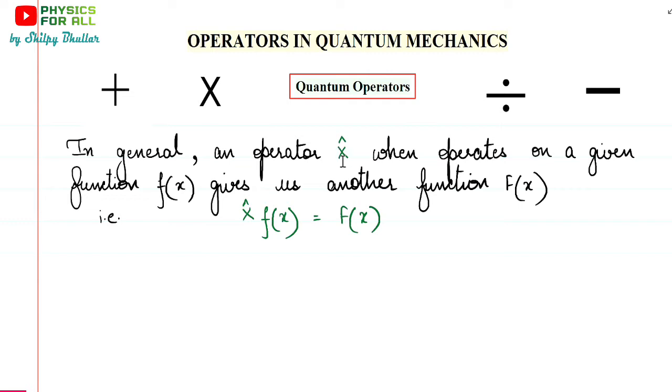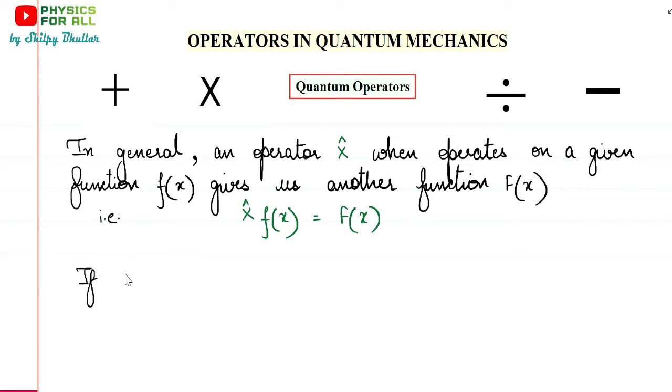When this x cap acts on this function, it would give us another function. It will perform its operation, and as a result we would obtain some different function. Because now f of x will not be the same as before, there would be some change and we will obtain, say, capital F of x. This is the mathematical way to represent it.